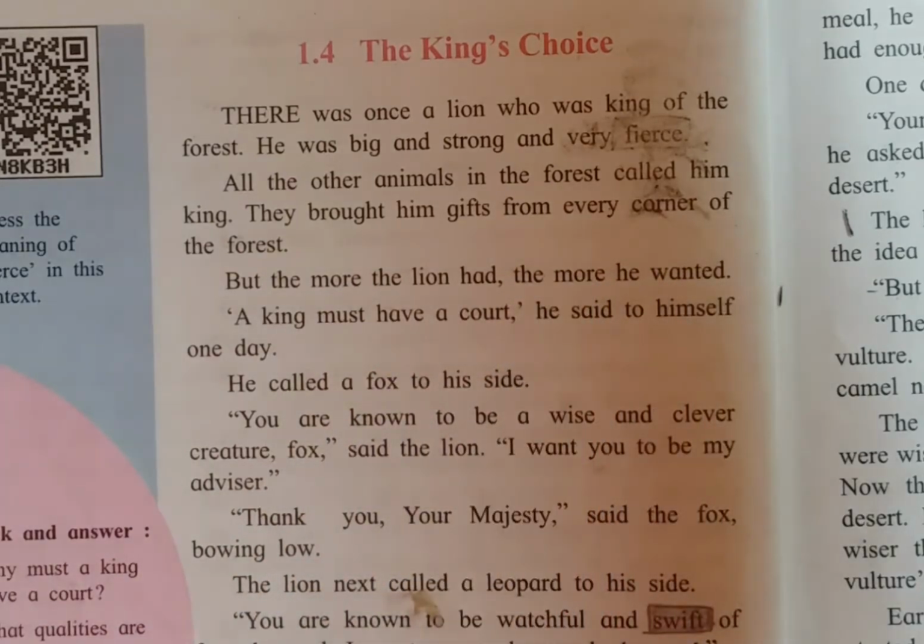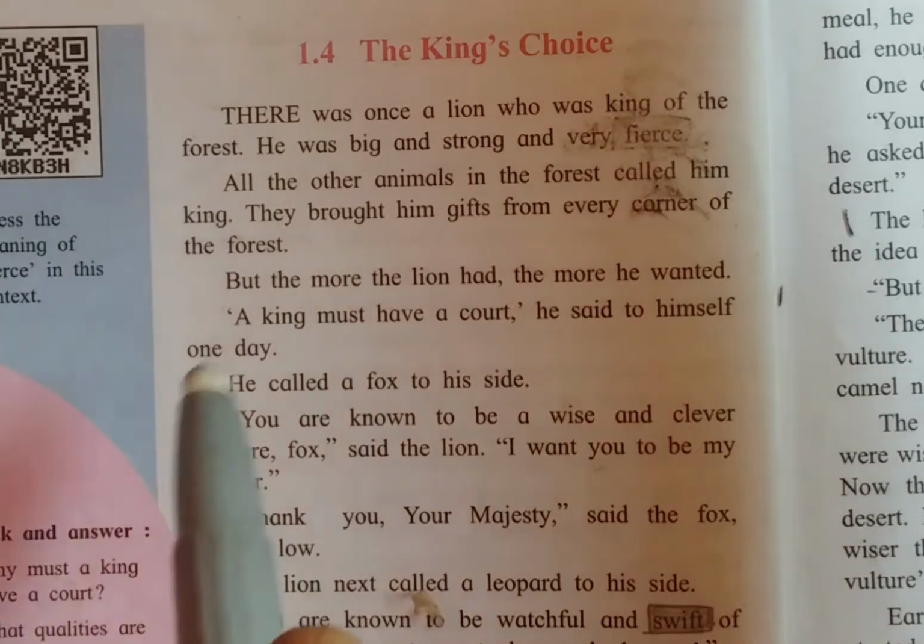So students, all these animals, means leopard, vulture, camel, any other animals, always call him king, and they always bring something, some gifts, some food, from each and every corner of the forest to the king.